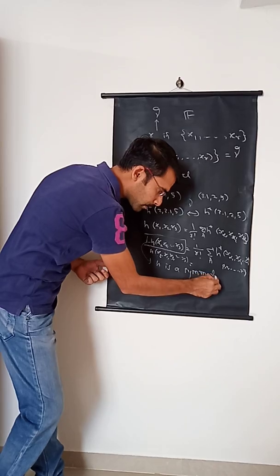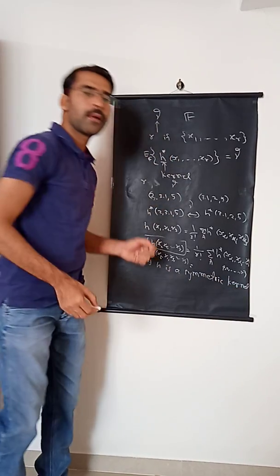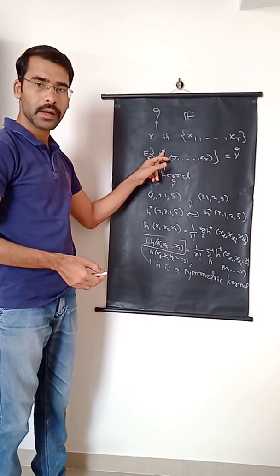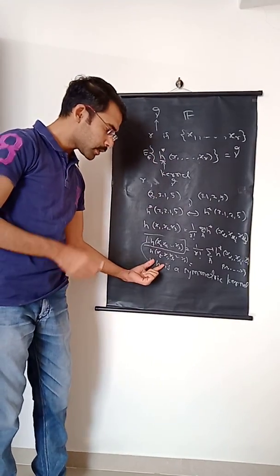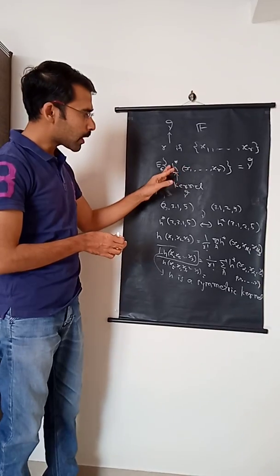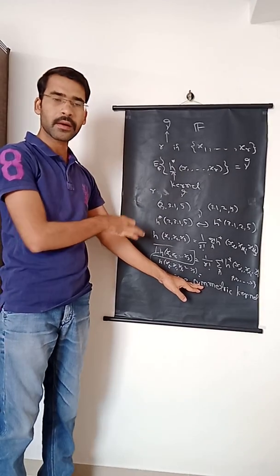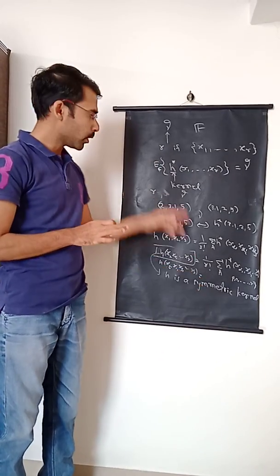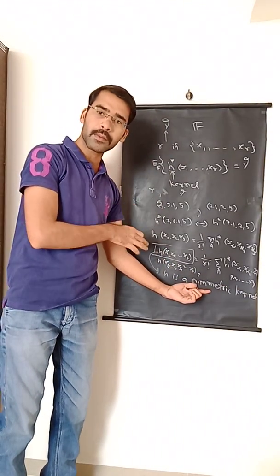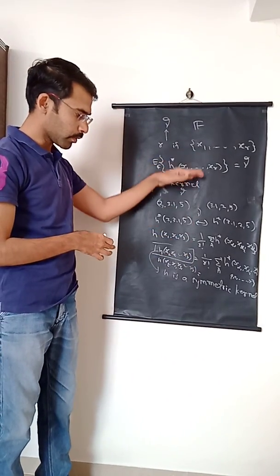So earlier H star was just a kernel, it may or may not be symmetric, but now we have defined a symmetric kernel by utilizing this particular H star. So as we have seen, even if H star is not a symmetric kernel, we can make a symmetric kernel by utilizing this H star. So henceforward, whenever we say a kernel, it will be understood that it is symmetric. If it is not symmetric, we can make it symmetric by certain calculations.